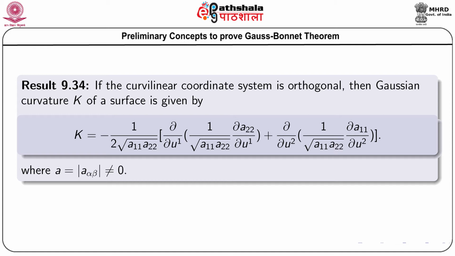So, this is the value of the Gaussian curvature for a surface with orthogonal curvilinear coordinate system. Now, we shall prove this one. This is a very important result which will be required to prove Gauss-Bonnet theorem.